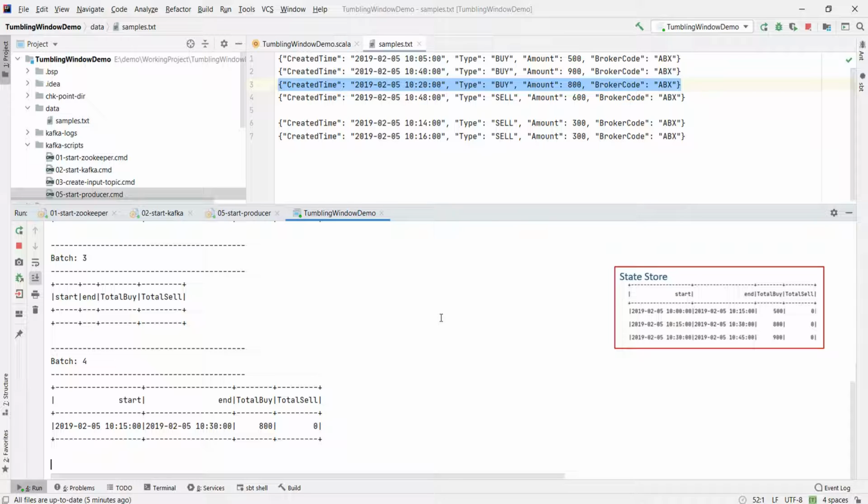Do we have something to clean up? No, right? Why? Because my max event time is still the same. So we do not have any change in the watermark boundary. So no cleanup again. Now let me send one more record. This one is 10:48.